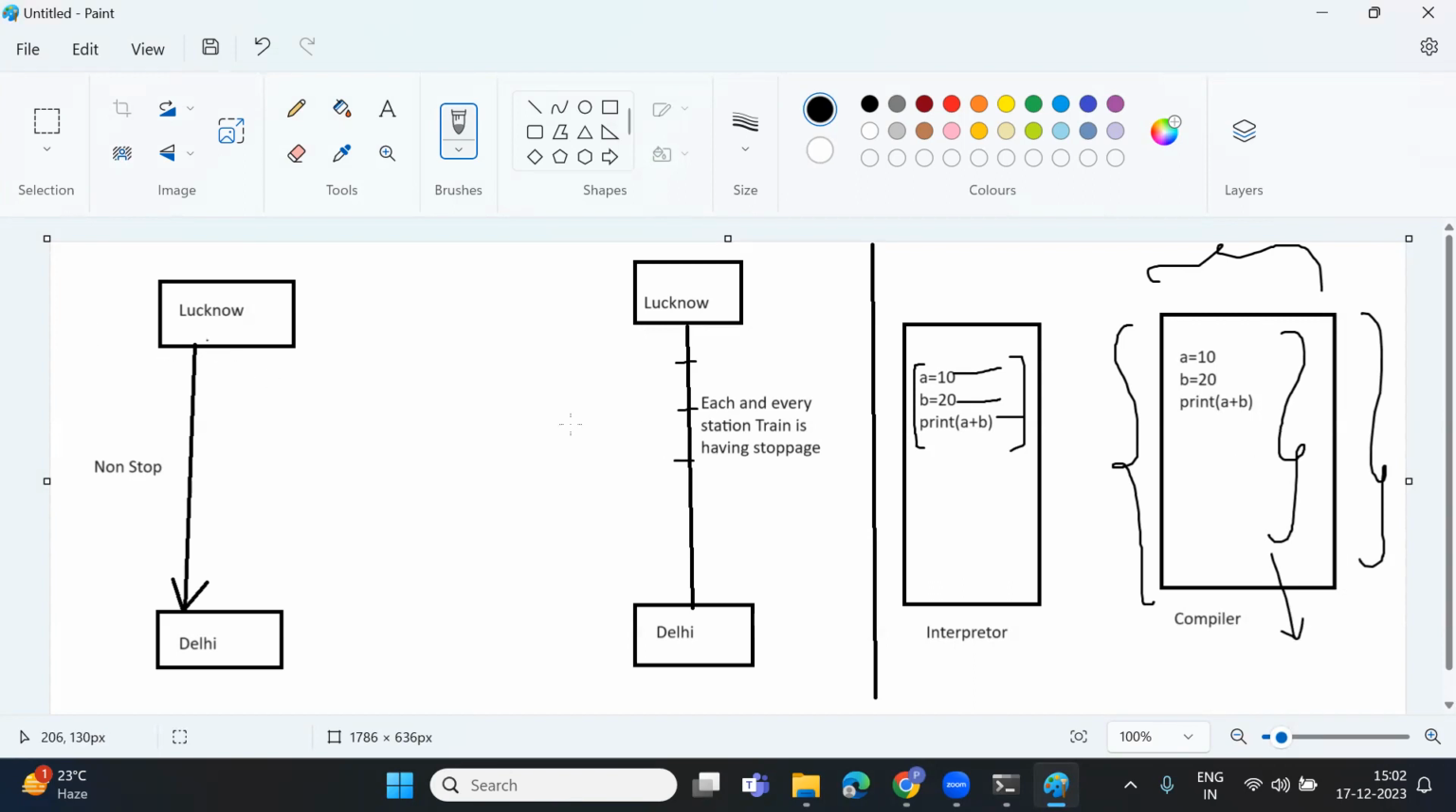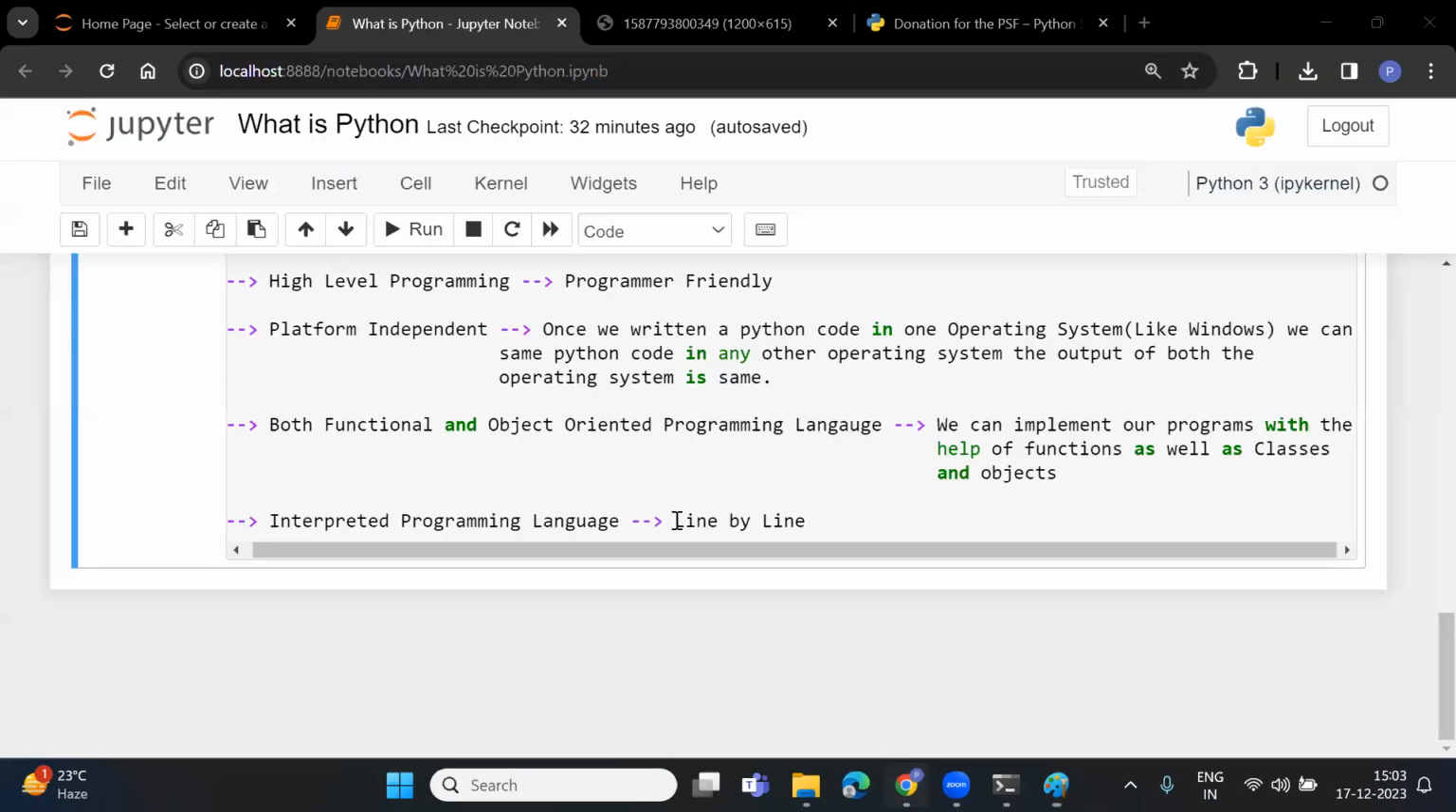So Python programming is in this category, not this category. That's why Python programming is slower as compared to other programming languages like Java and C. So here this is my compiler, this is my interpreter. Each and every stoppage, that means line by line, each and every statement is going to be executed line by line. So that is the meaning of interpreted programming language. So Python is an interpreted programming language. That means line by line execution will be done.